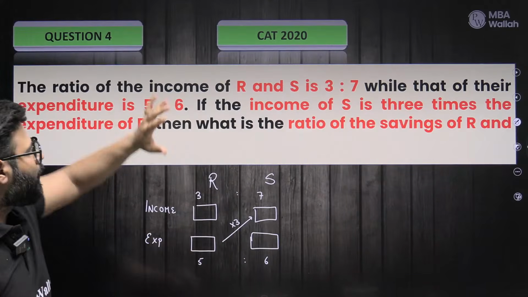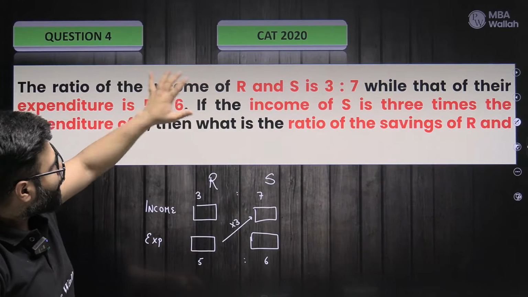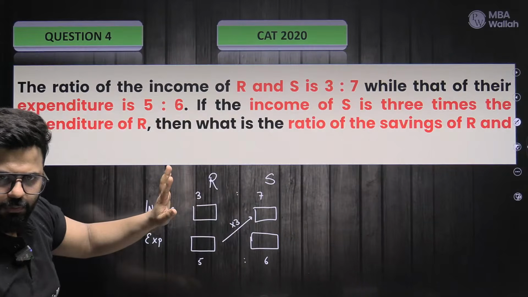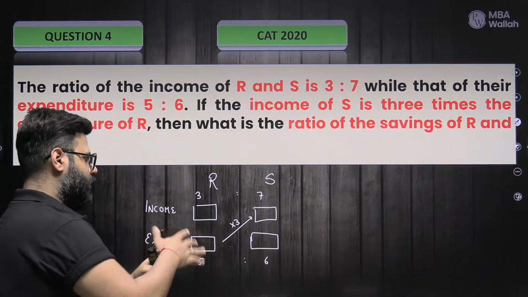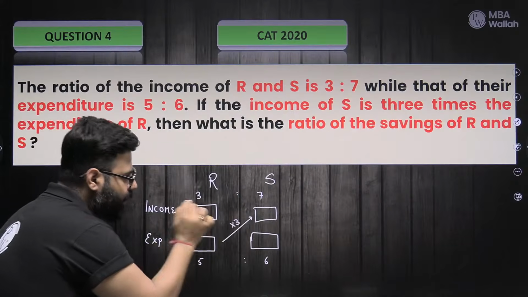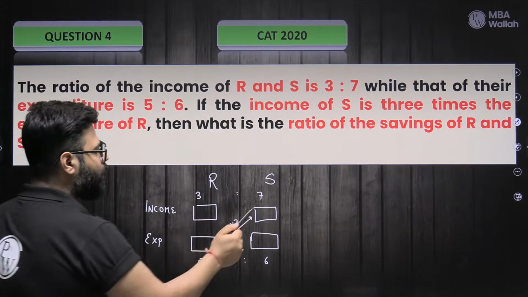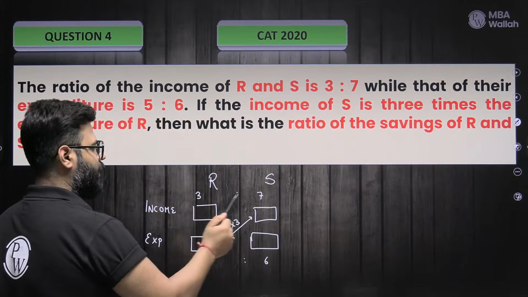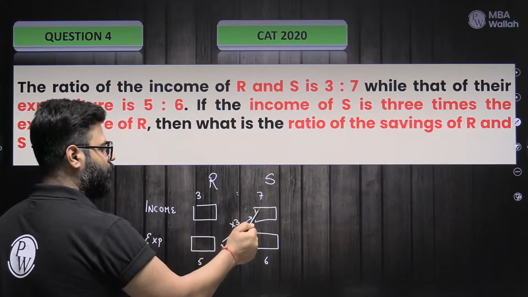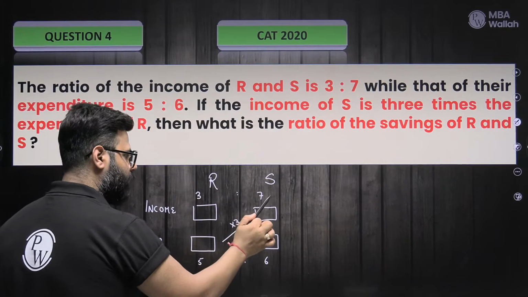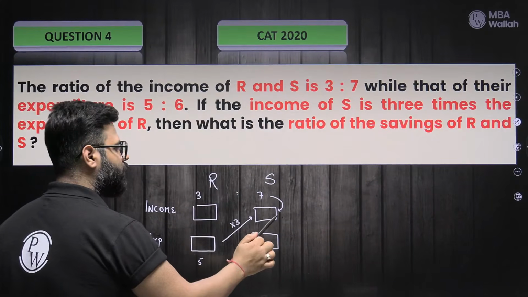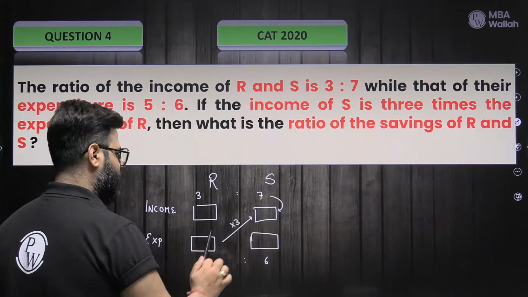So what we did is, we read all the lines, and after reading all the lines, we drew a scenario in front of us. I just need to satisfy these conditions: 3 to 7, 5 to 6, this into 3 is this. So now it's a puzzle for me. I'll start with this number. Why? Because this number connects the maximum. This connects 3 to 7, this connects 5 to 6, but this guy connects 2 people. This into 3, so this guy has to be a multiple of 7, easy for me. This multiplied by 3 gives me this, so this guy also has to be a multiple of 3.